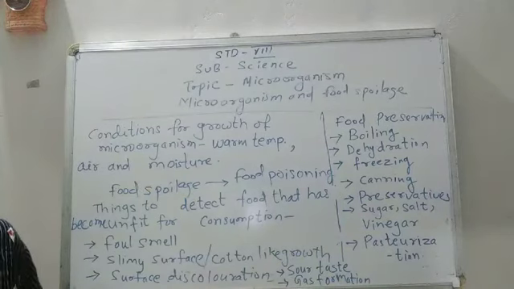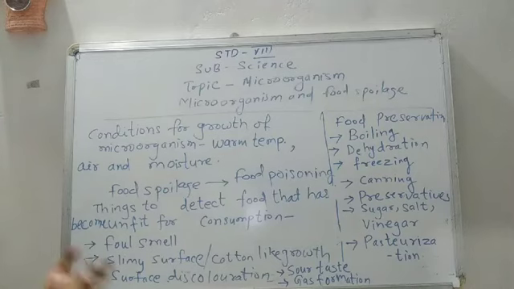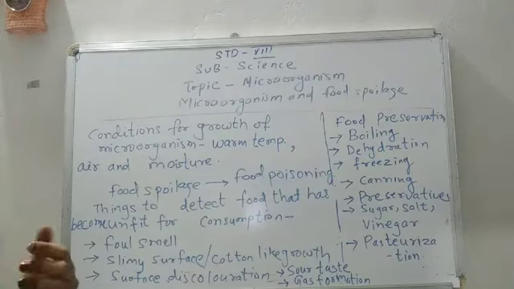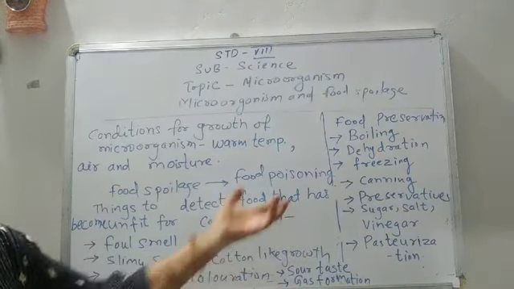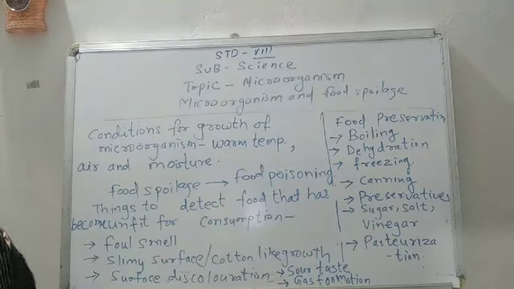Your mother makes pickle every year. In India, during the summer season, you will see jars of pickle lying on the roofs of every house. In that pickle, your mother uses sugar or salt and vinegar, even oil. These things prevent the growth of microorganisms.